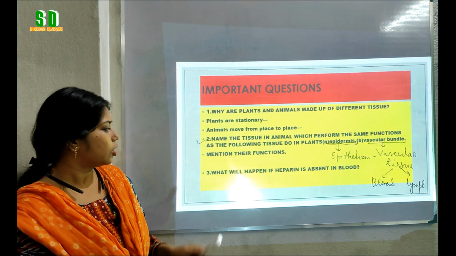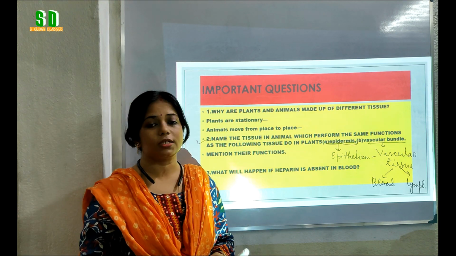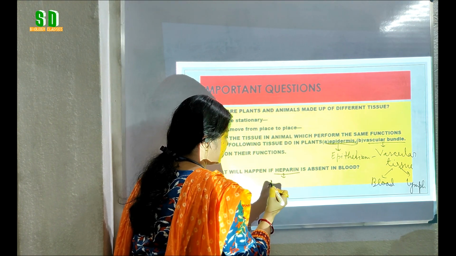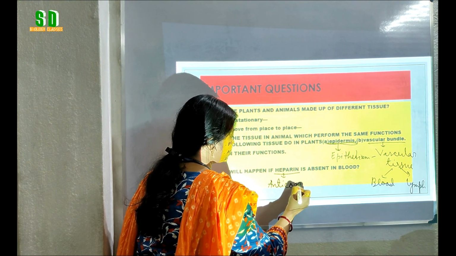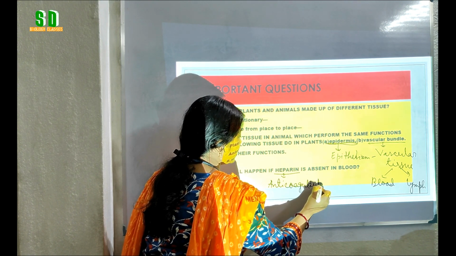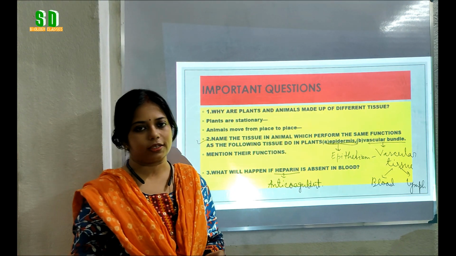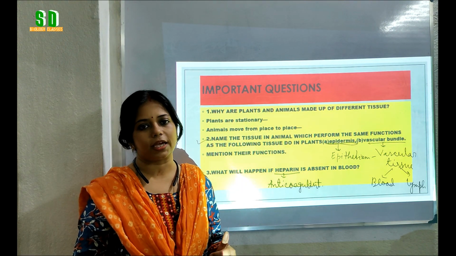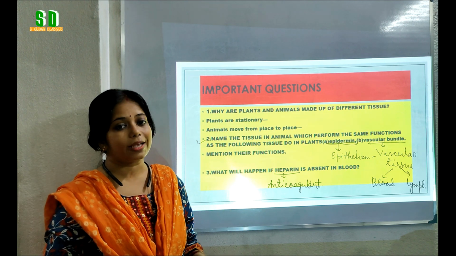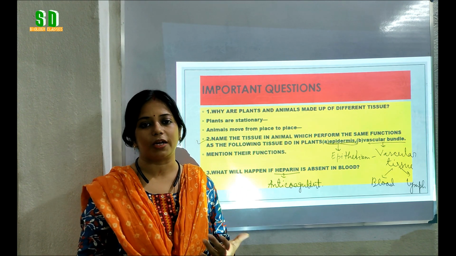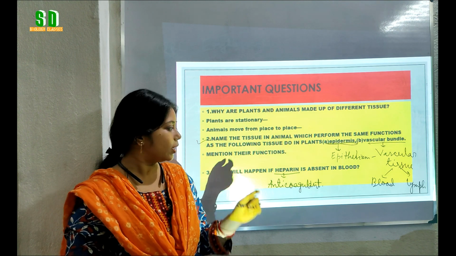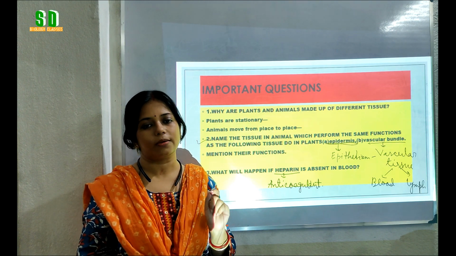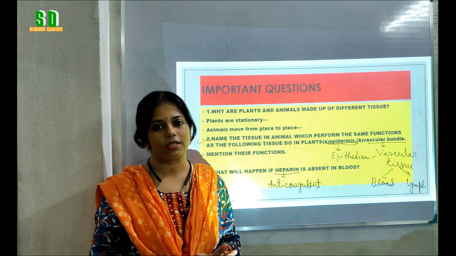Now we will learn what will happen if heparin is absent in blood. We know that heparin is an anticoagulant substance. That means it prevents blood clotting. When it is present in the blood, it prevents the clotting of blood inside our body, in the blood vessels. If it is absent, there is a chance of coagulation of blood in the blood vessels, and the blood cannot flow properly in our body.